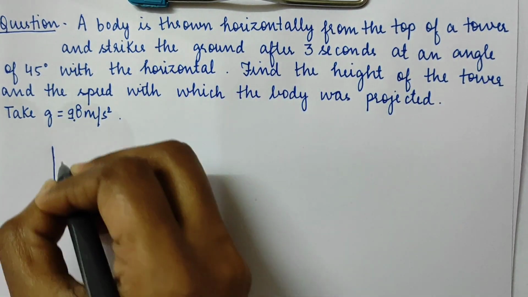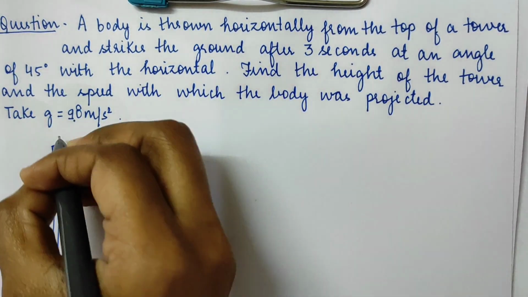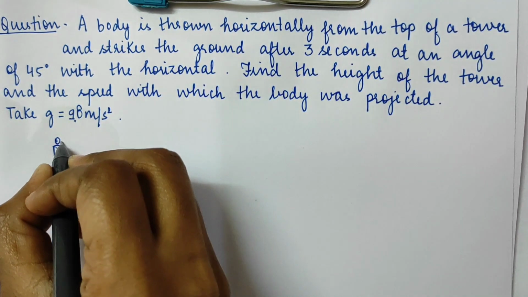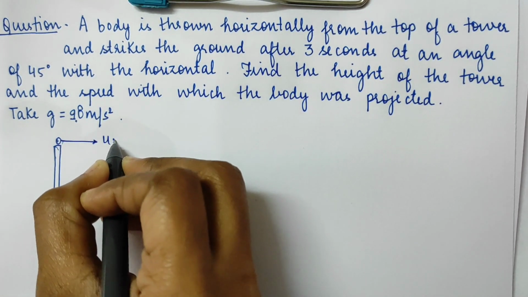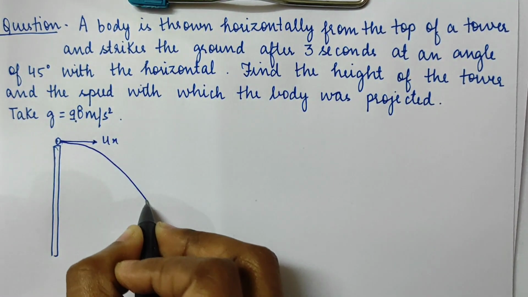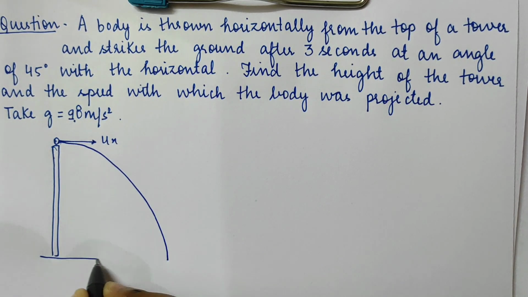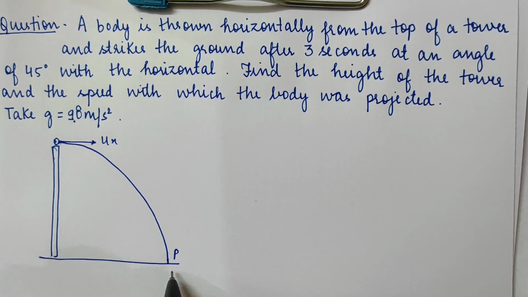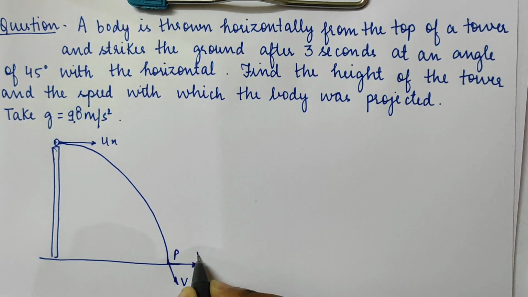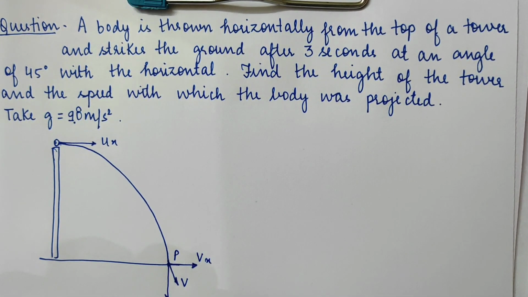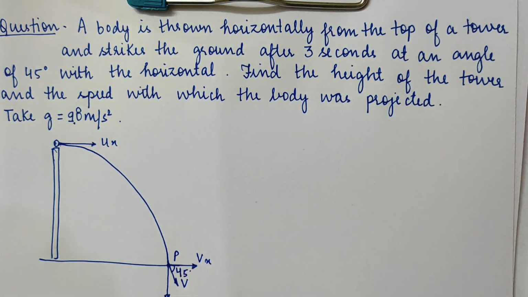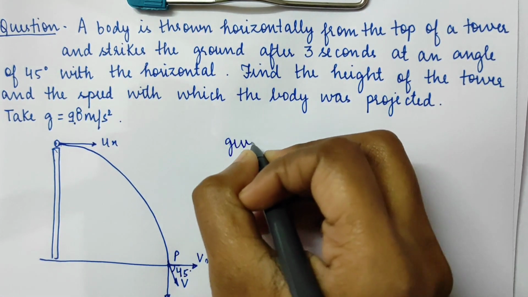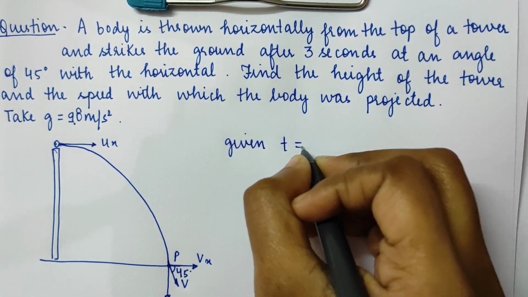So, a body has been projected from the top of a tower with some velocity ux, and it strikes the ground after 3 seconds at some point P with a velocity v. I am making two components of this velocity, one as vx and the other one as vy. This angle over here is given as 45 degrees. Given the total time of flight is 3 seconds.